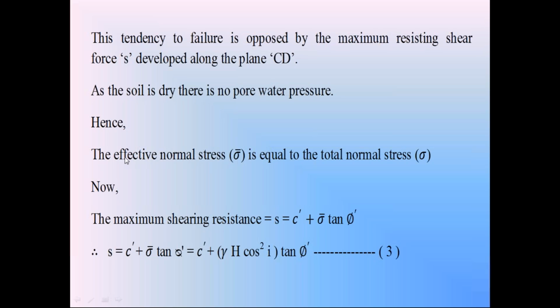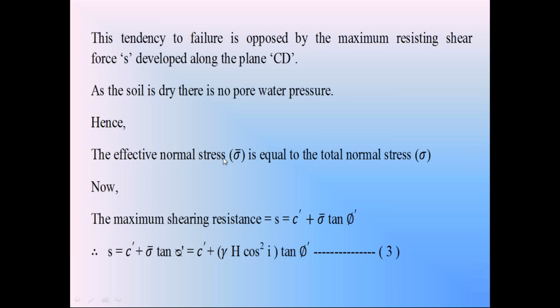Here please focus your attention. In soils, we have effective normal stress and also effective normal force. Two things are there. One is the effective normal stress. Similarly, we have effective normal force.